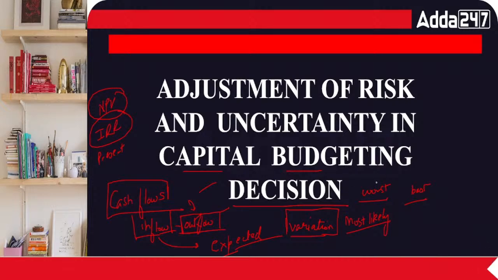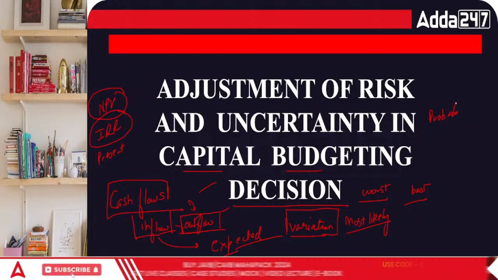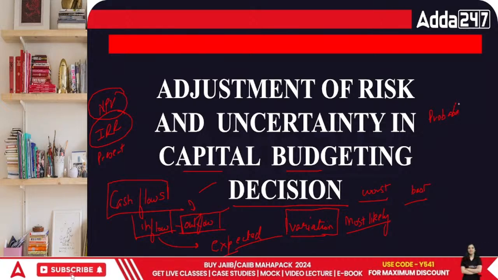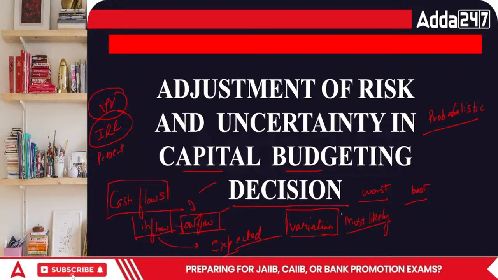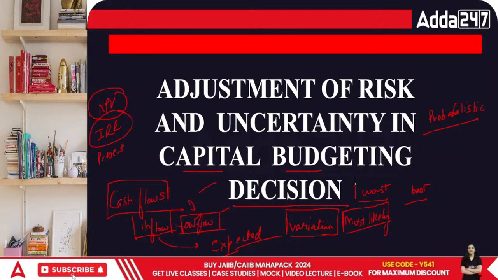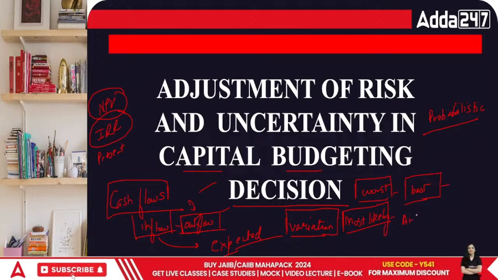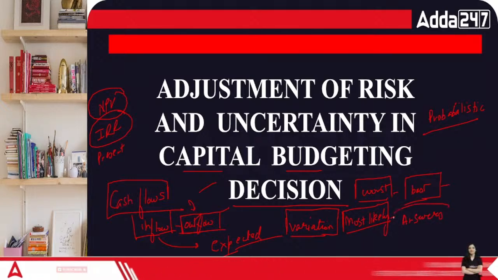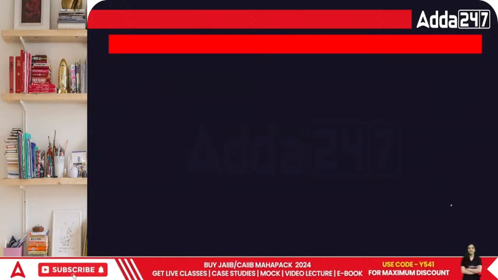So what do we do? We create a probabilistic set of cash inflows. That means the most likely cash inflow is this, the worst cash inflow would be this, and the best cash inflow would be this. Based upon this, you will create three different models with three different answers, and this will determine whether this particular thing is material for us, relevant for us, or correct for us or not. All these things would be taken care of through this.